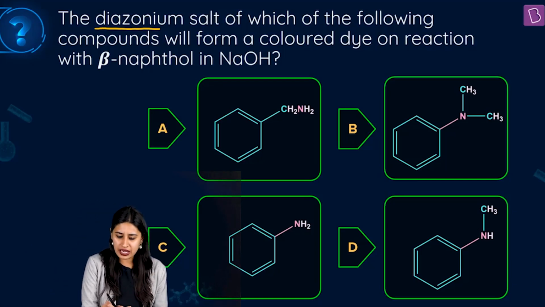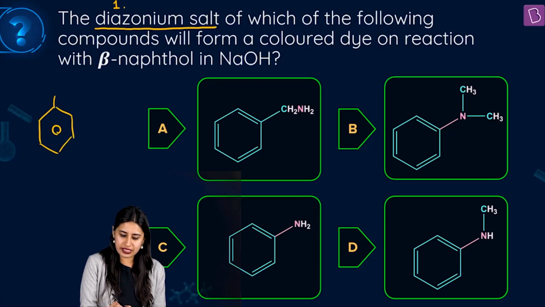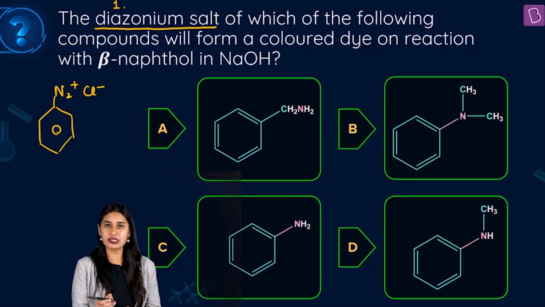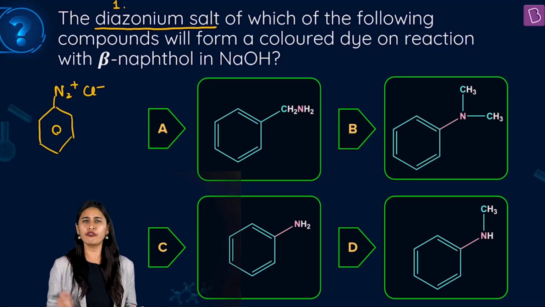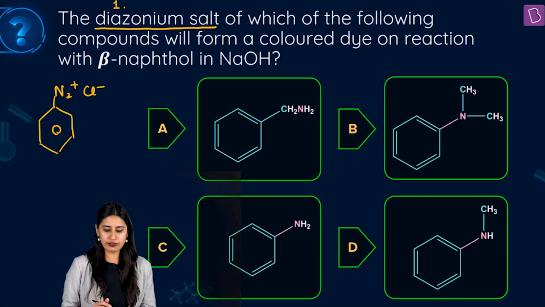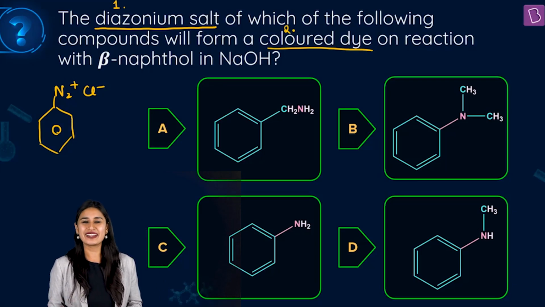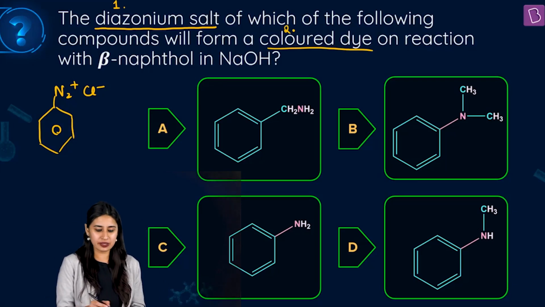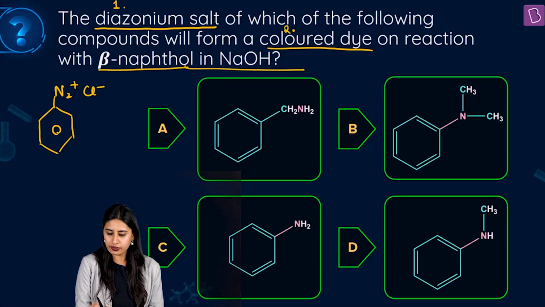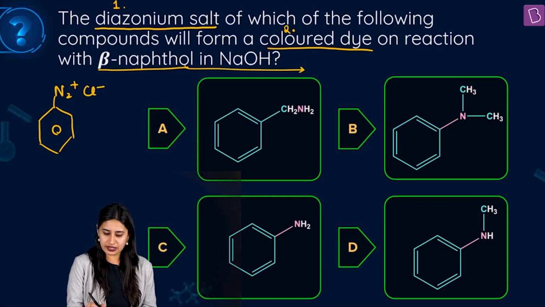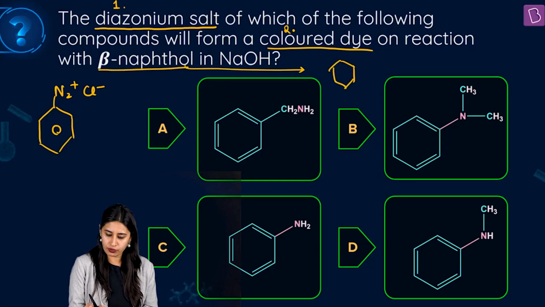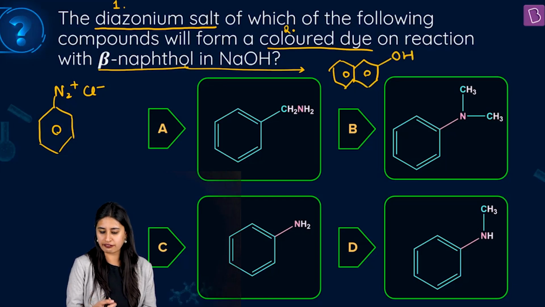So let's see the three things which are very important. The first thing is diazonium salt, the BDC, which you know is this benzene attached to N2 plus Cl minus. This is your benzene diazonium chloride, or BDC. Okay, this is the first thing. Second thing, it says colored dye. In fact, you must know the color, right? When you will see this BDC reacts with beta-naphthol. What is beta-naphthol? You know what is naphthalene? I'm sure you do, right? So at this is alpha position, this is beta. So at the second position, put an OH, this is beta-naphthol.